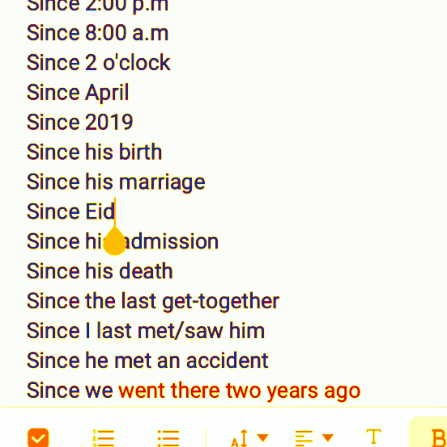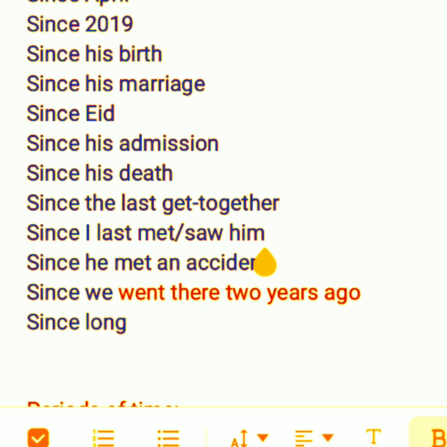Suppose since Eid, since his admission, since his death, since the last get together, since I last met him or saw him. So you can make a phrase or a sentence to show a point of time. Since I last met him, this is also a point.